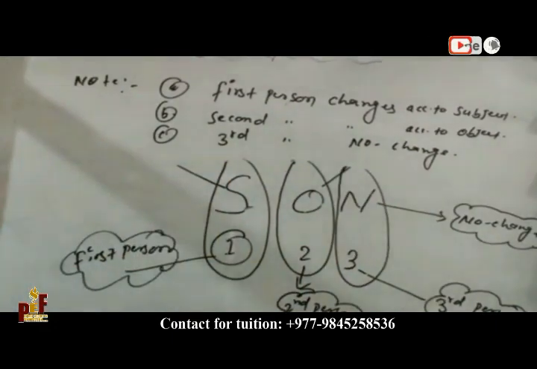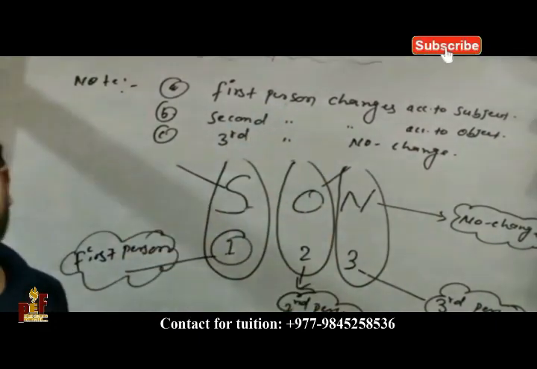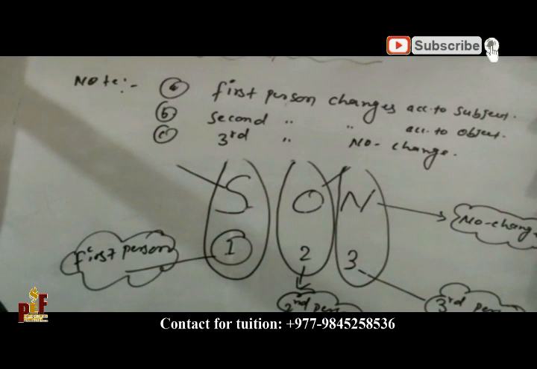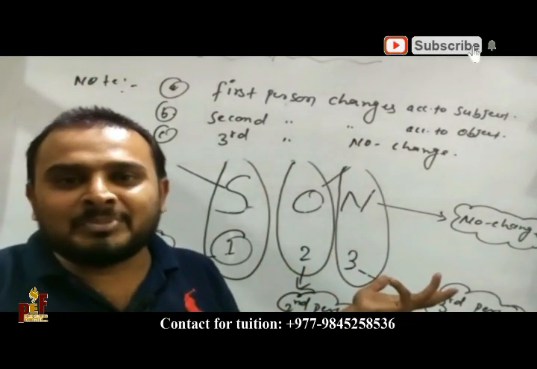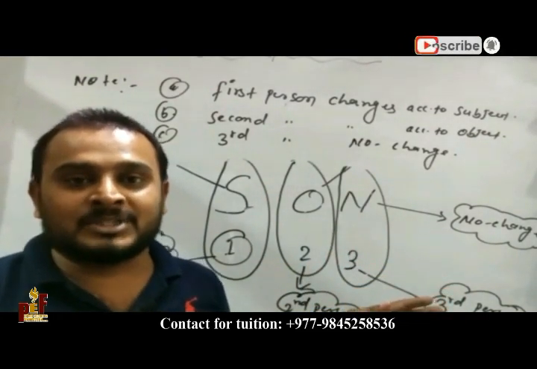Again, first person changes according to subject, second person changes according to object, and third person changes according to what? Third person no change.